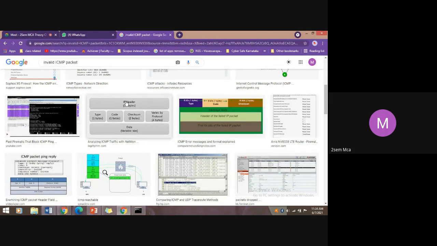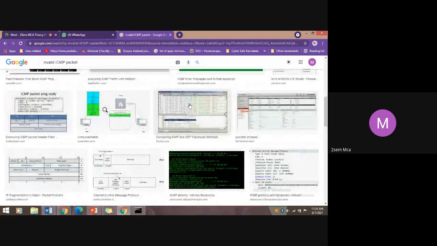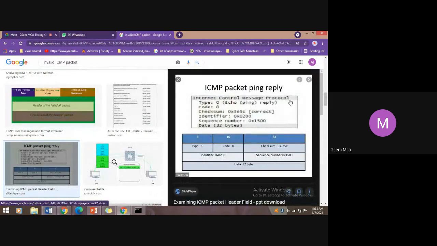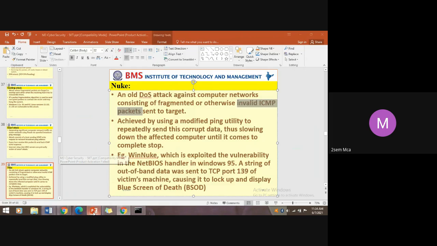If the checksum or CRC finds any errors, then the ICMP packet is an invalid packet. If the checksum is not correct, then that packet becomes invalid. If the target machine receives that invalid packet, how is it going to respond? Either it simply ignores or drops the packets, or something else.